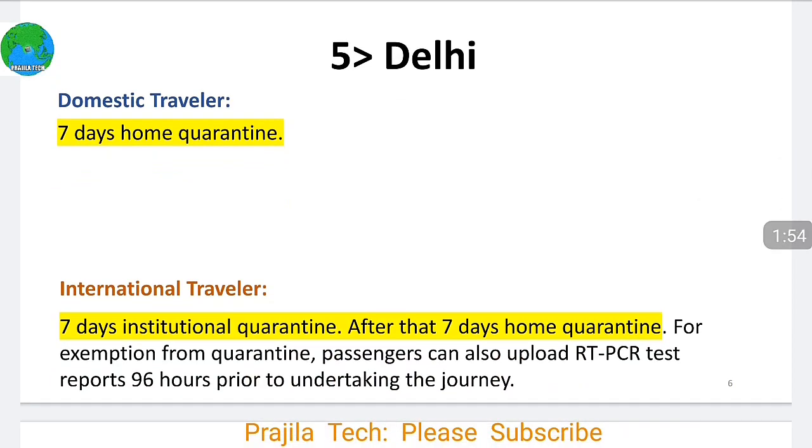In Delhi, 7 days of home quarantine if you are a domestic traveler, and for international, 7 days of institutional quarantine as well as 7 days of home quarantine. If you have a negative test report within 96 hours prior to the journey, you will be exempted from quarantine.